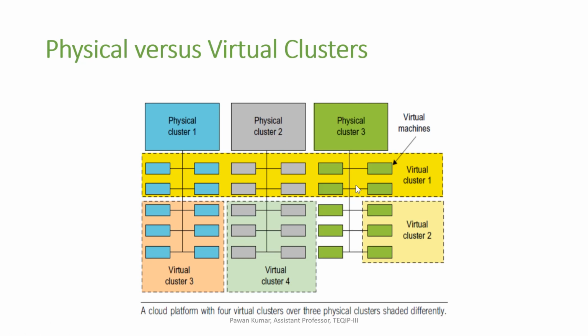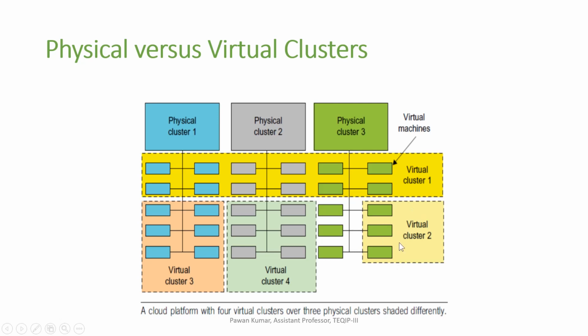On top of the physical clusters, we are creating virtual clusters. That means we are taking 4 hosts from physical cluster 1, 4 from cluster 2, and 4 from cluster 3, and we have created virtual cluster 1. In virtual cluster 2, we are only using the host computers of physical cluster 3.